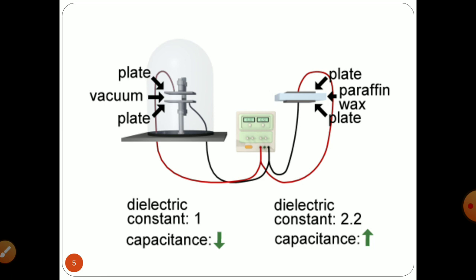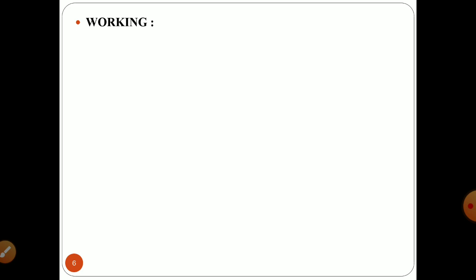So the two different mediums have an impact on two different capacitances. The ratio of these two capacitances will give you the exact value of the dielectric constant. As I told you earlier, when vacuum is the medium, you will have lesser capacitance compared to any other medium other than a gas or the vacuum. In order to deal with the working of this, let's begin with step 1.